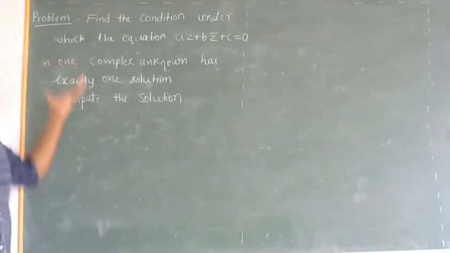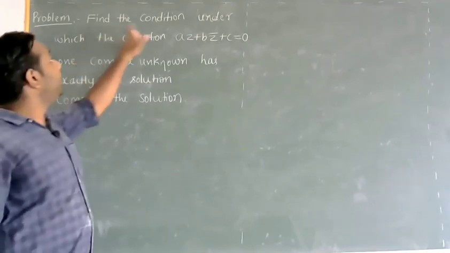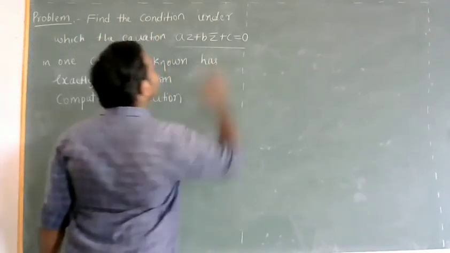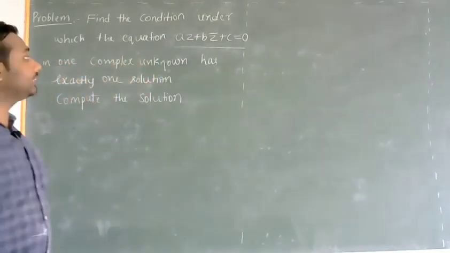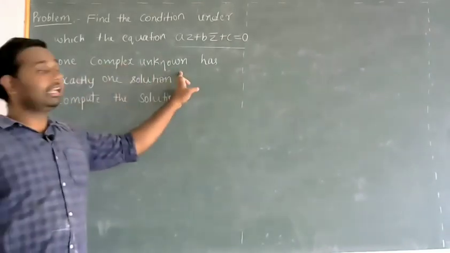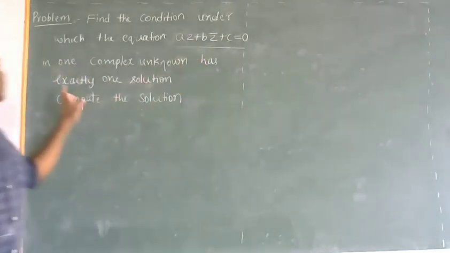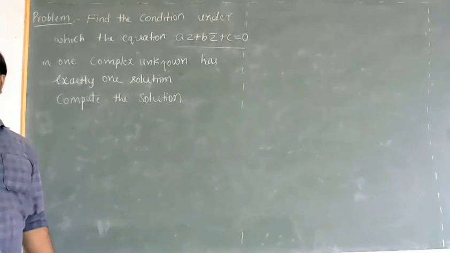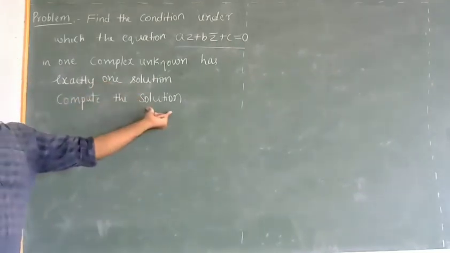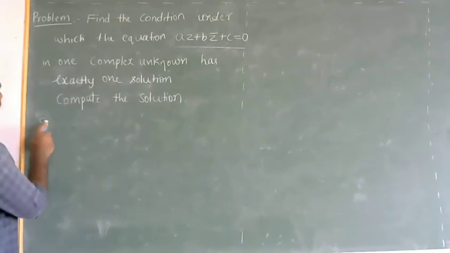Another simple problem: find the condition under which the equation a z plus b z bar plus c equal to 0 in one complex unknown, that is z, has exactly one solution. And in that case we have to compute that single solution.